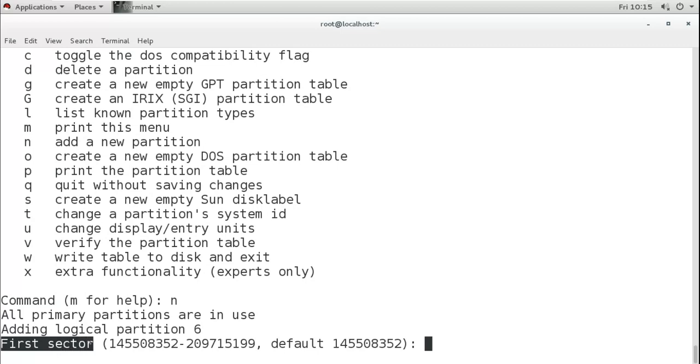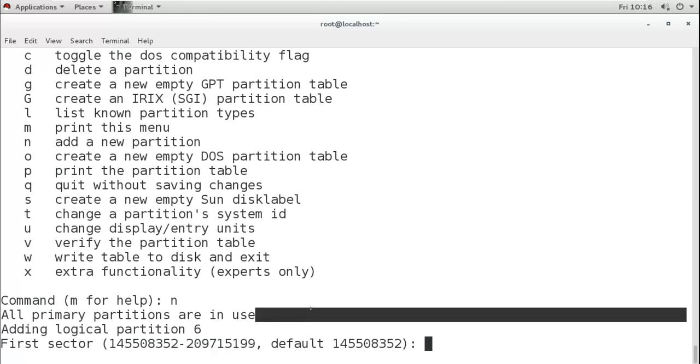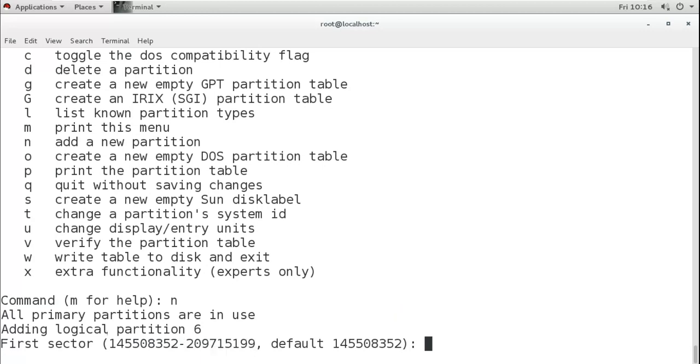Now it is showing you where you want to start. First sector. Now first sector, that means we have available sectors from here to here. It is asking you where you want to start. Do you want to start from the beginning, or you want to start it from somewhere in the middle? You can do that and leave some space in the beginning, but we don't do that normally. We always start it from the beginning.